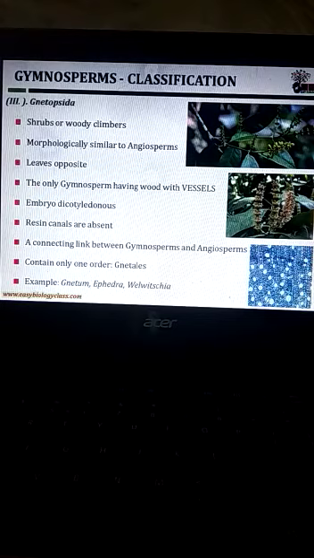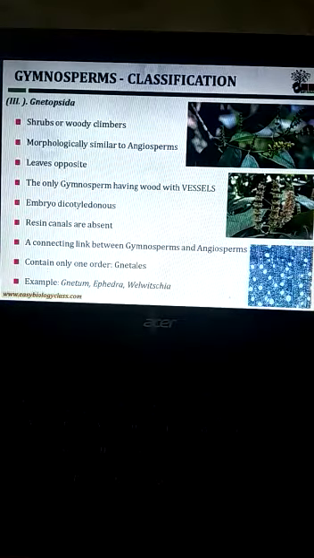The class Gnetopsida. The plants are shrubs or woody climbers, morphologically similar to angiosperms. Leaves are opposite. The embryo is dicotyledonous. Resin canals are absent here. They contain only one order, that is Gnetales. Examples: Gnetum, Ephedra, Welwitschia. This is about the Sporne system of classification. Thank you.